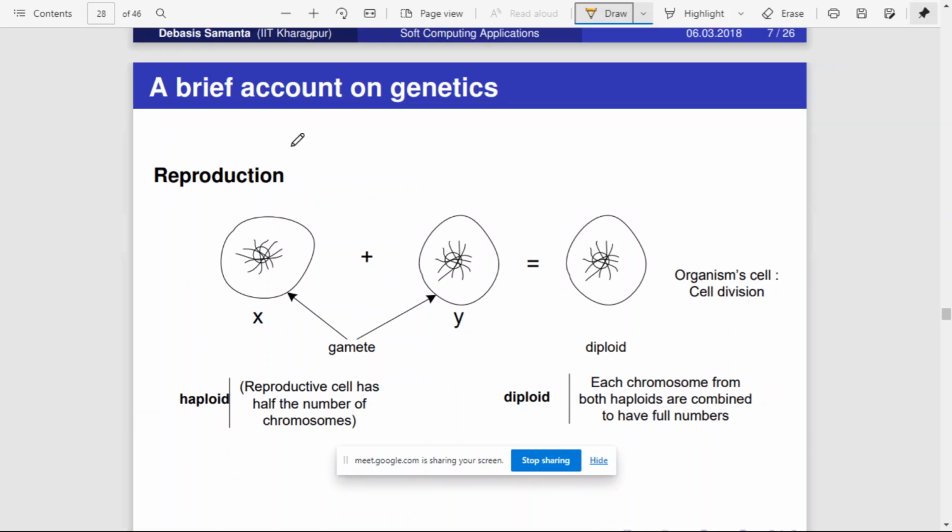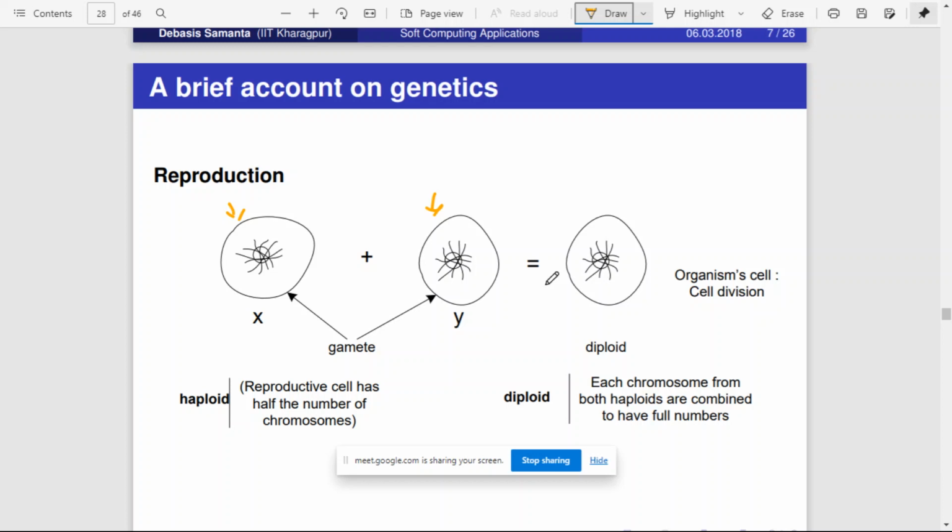Now, how does reproduction happen in the real world? Here there are two individuals, X and Y. The chromosomes of the two individuals will be involved. That means half of the chromosomes will come from X and half from Y, and as a result a new offspring will be created. This new offspring gets half its chromosomes from one parent and the other half from the other parent.